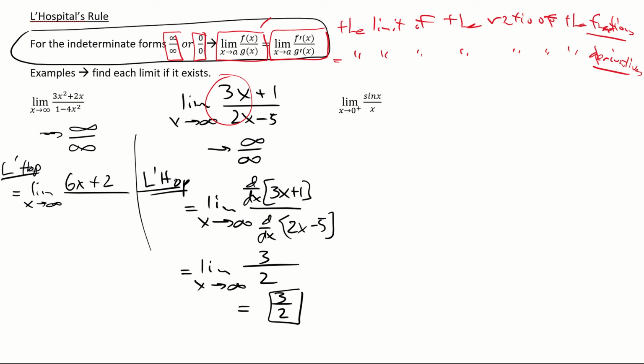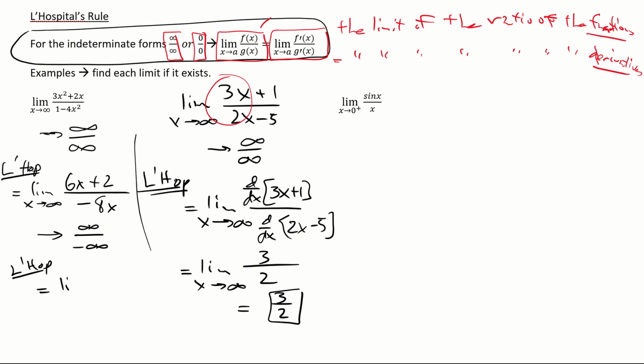The bottom is negative 8x. Okay, you can have fun and games with that, but I'm going to show you something else. If you put in infinity, you get infinity over, do you see how you get negative infinity downstairs? Regardless of the sign, it's still an infinity, a huge number divided by a huge number. And you know what? I'm going to run L'Hopital's again. You can do that? Yes, you can.